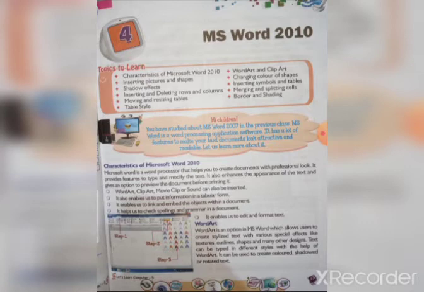Then come to the point, word art. We have already read that word art can be inserted. So what is word art now? Word art is an option in MS Word which allows users to create stylish text with various special features. Stylish text means here you can see the A in different styles, and word art enables us to write this A or any letter in a different style. Okay, now come to the next page.